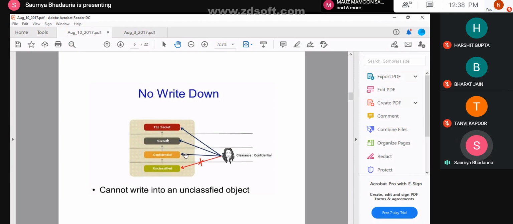Even if the levels are confidential, secret, and top secret, the files present at this location will not be accessible to the user at the unclassified level, due to the concept that the user has the least privileges. But there is a possibility that the file present over here or over here has certain lines of code which are invalid and can be regarded as spurious lines of code.